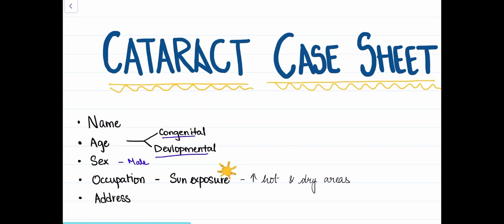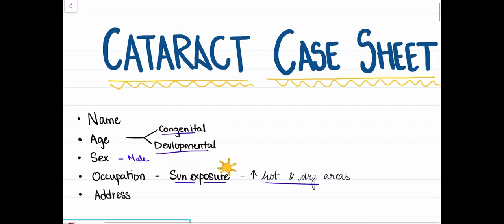And again, occupation is the same, like sun exposure. It is said that cataract is higher in hot and dry areas, and address, because cataract is seen more in rural areas. So based on address we can see if the person belongs to an urban or rural area.